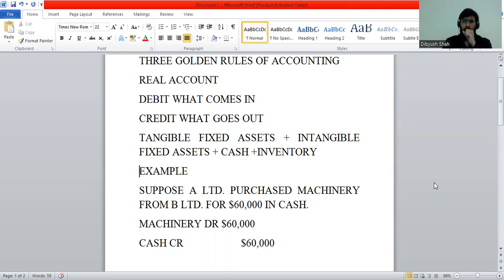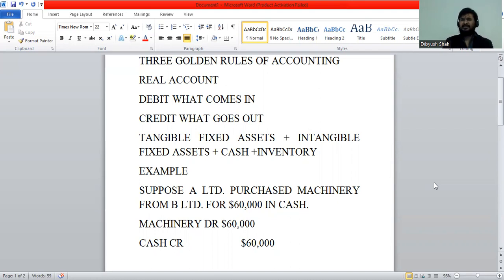But here we are going to discuss what the golden rule actually applies to. Because see, the heading of debtors is a real account, but in substance, it is a personal account since we are going to receive the money from various different debtors. So it's called a representative personal account. We will look into it in the next lesson, where I will be discussing nominal and then personal accounts.